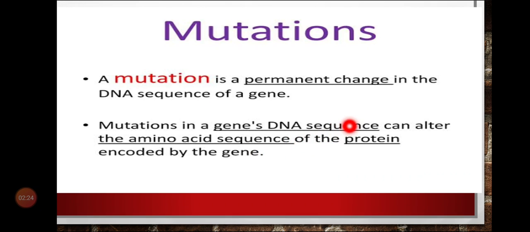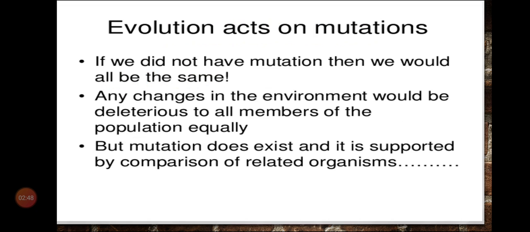That means mutation is related to protein synthesis. If there is a change in the DNA sequence, it will result in the change of amino acid sequence. And if there is a change in amino acid sequence, there is a change in the proteins that are encoded by the genes. We can also say that mutation is a raw material for evolution, and that results in variations.